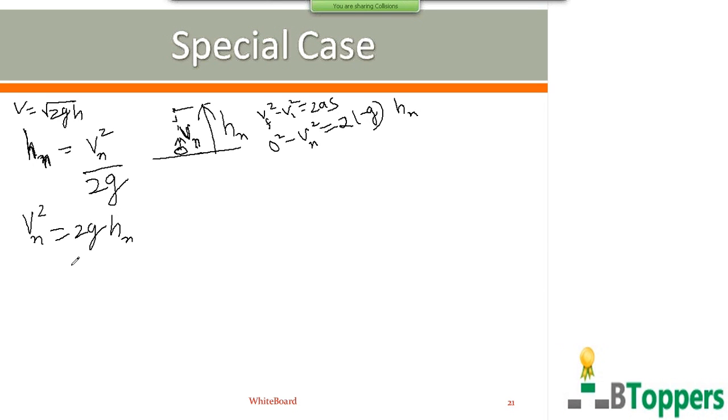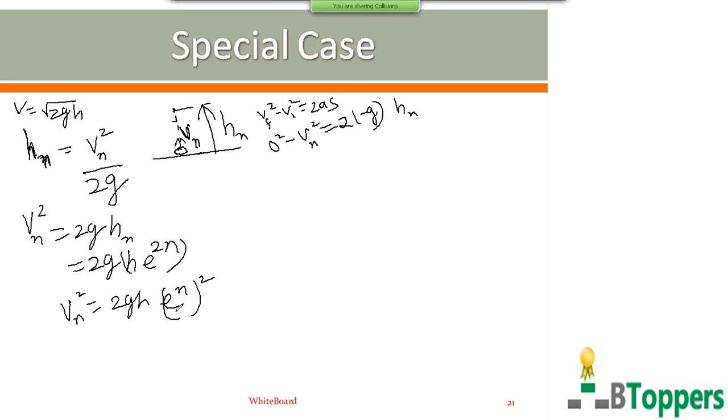Just before this, I have discussed that the height to which the ball rises after the nth impact with the floor can be written as h into e power 2n, or you can write 2gh into e power n whole square.